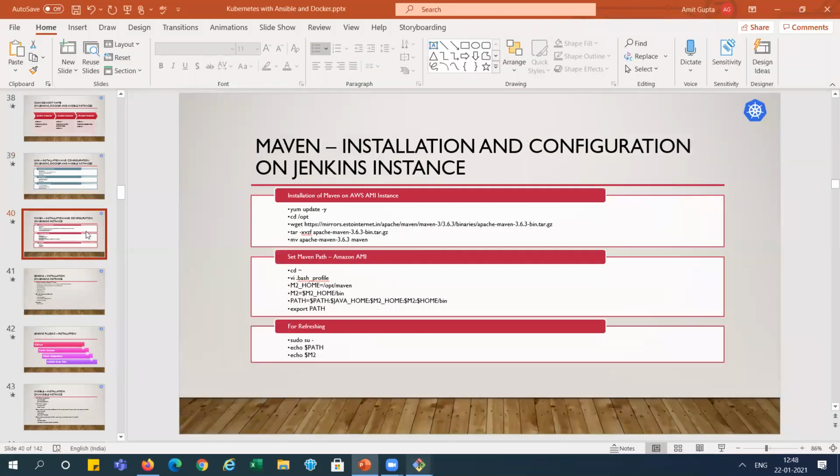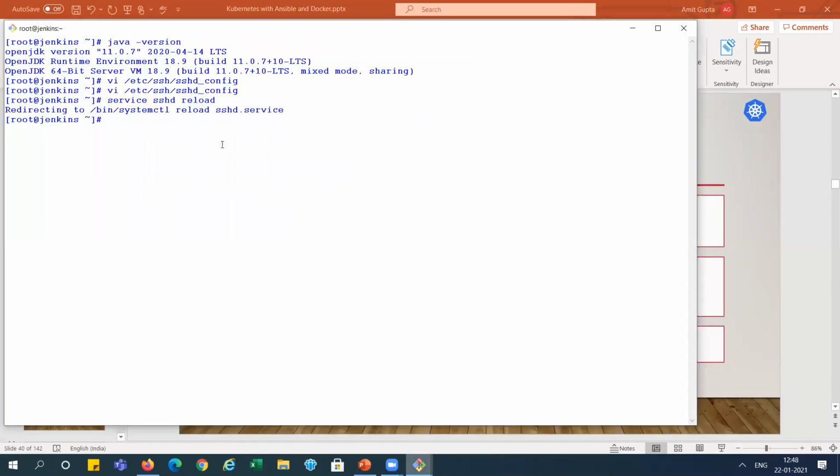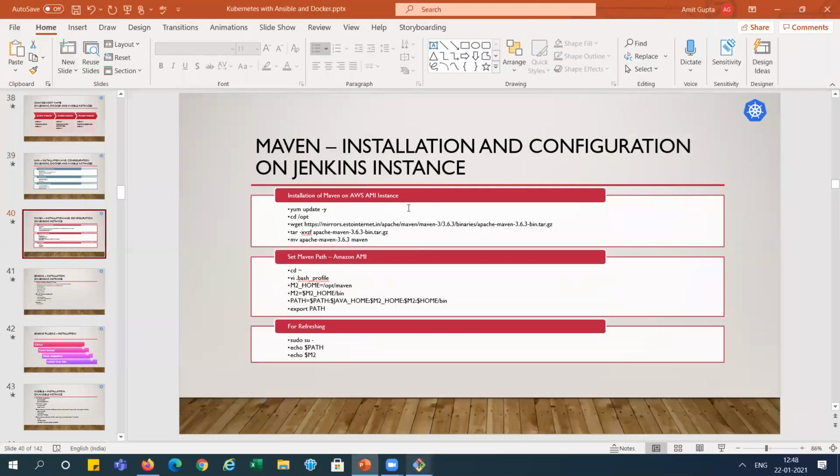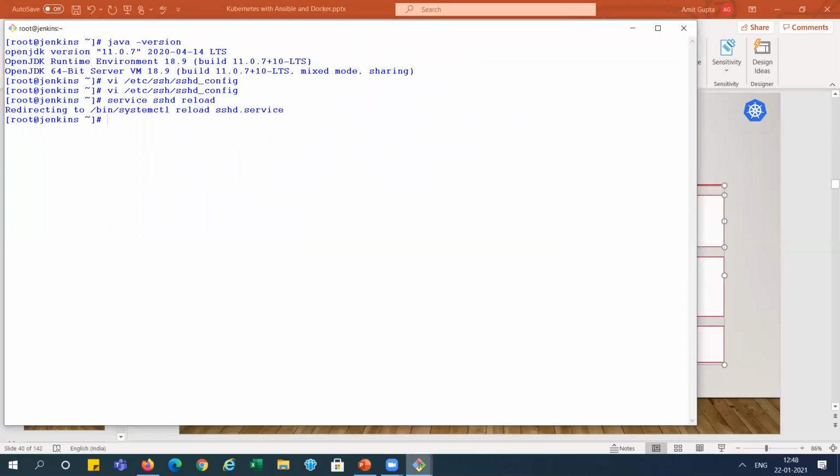Now we need to install Maven only on the Jenkins instance. We have a Jenkins instance, this one. So we will do everything over here, right? I need to just download the tar file in the opt folder. First I am going to the opt folder.